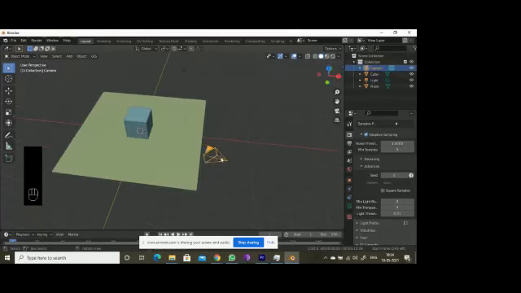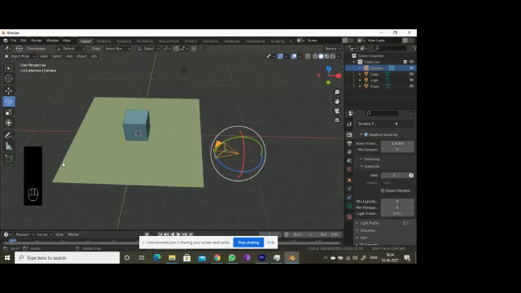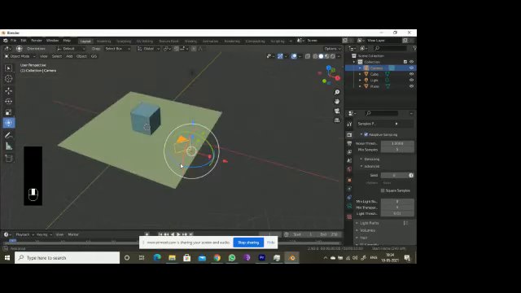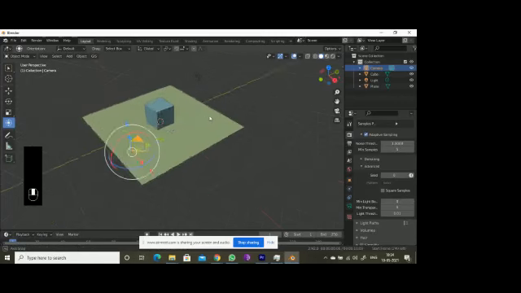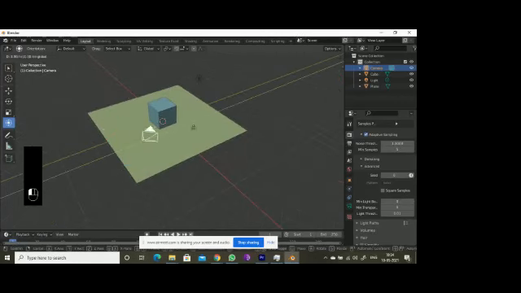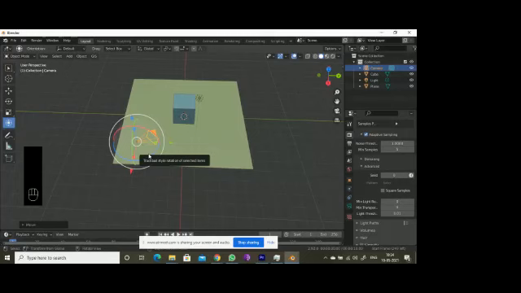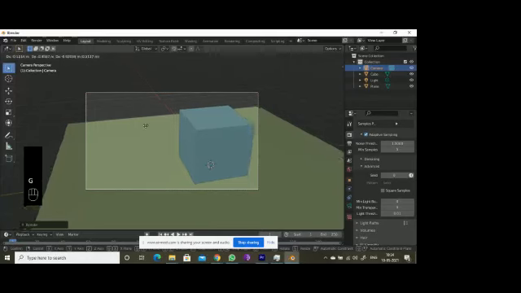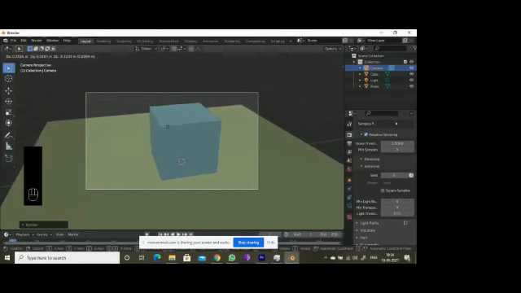So I will select this camera, and here we have this transform. All the location, rotation and scaling, this is how moving works in Blender, but in Maya and 3ds Max they use other terminologies. So we can move like this. Or else you can do another thing also. Select this camera, press G. Here you are able to move like this, right?